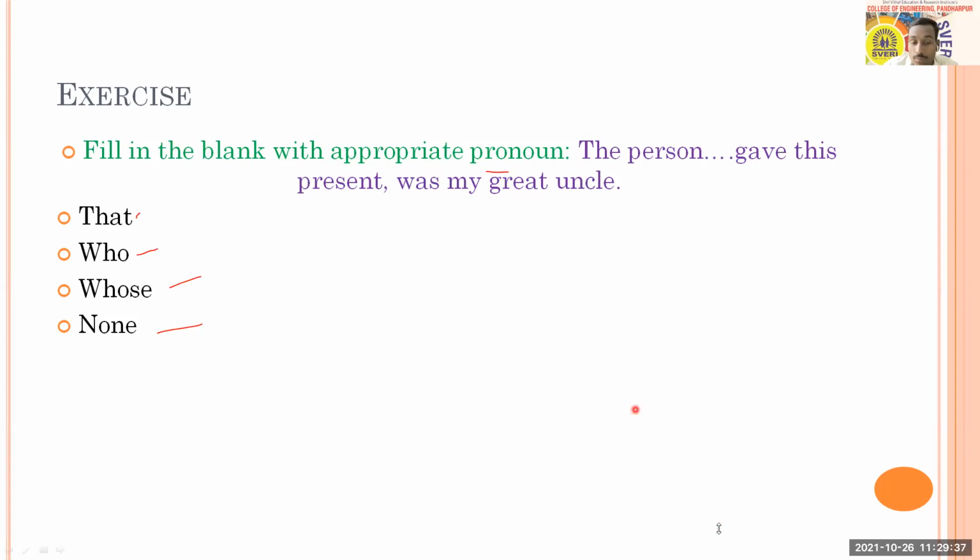Immediately I got a response from Mansi, and she came with option B, who. Let's see how many people come with their answers. Pranali and Mayuri, both of you also have option B. Let's wait for just 10 more seconds.